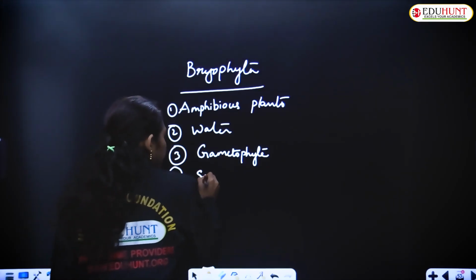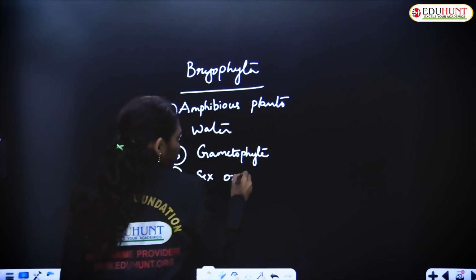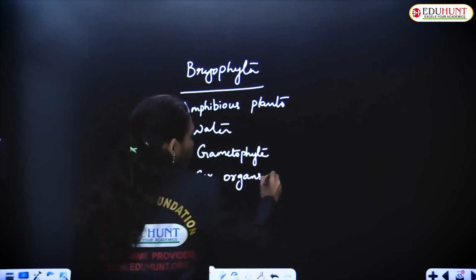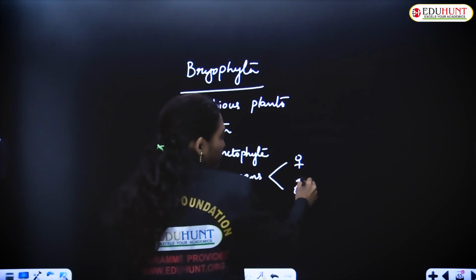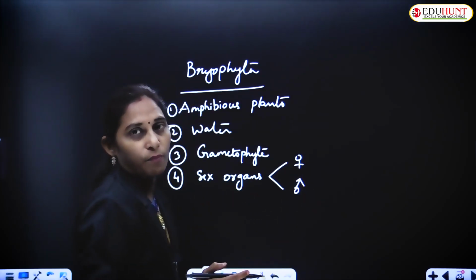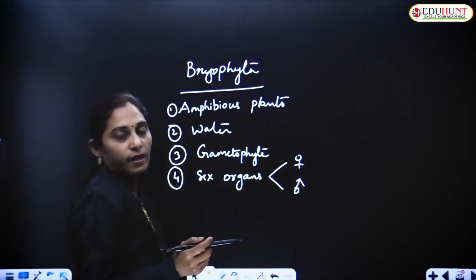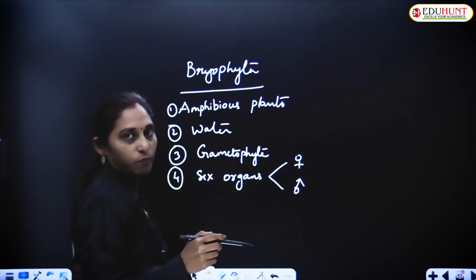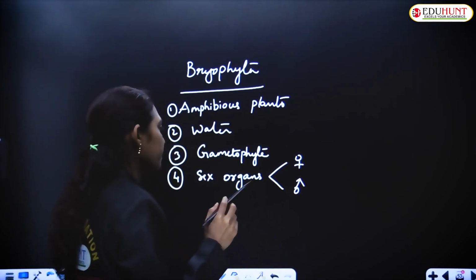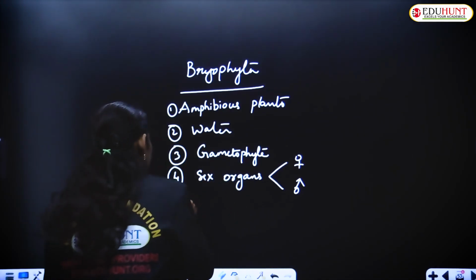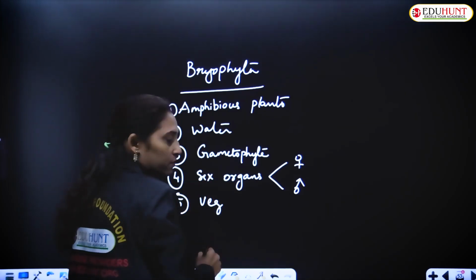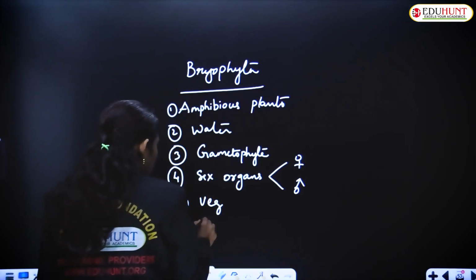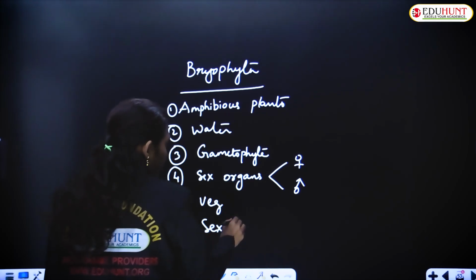And sex organs. Female sex organs and male sex organs. Whether they develop on the same plant or not depends on the type of the plant, type of species, but they are produced. Vegetative reproduction and also sexual reproduction occurs.